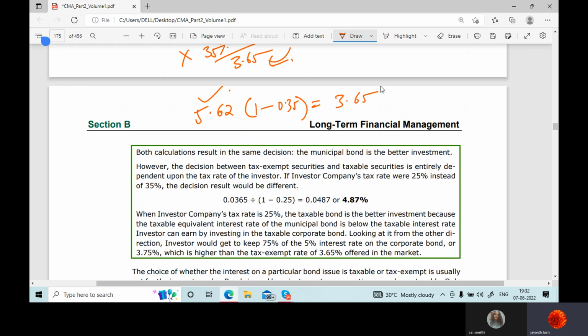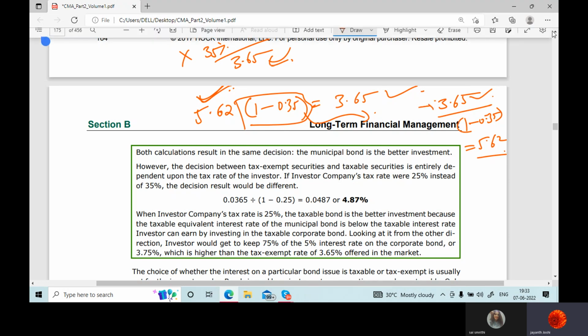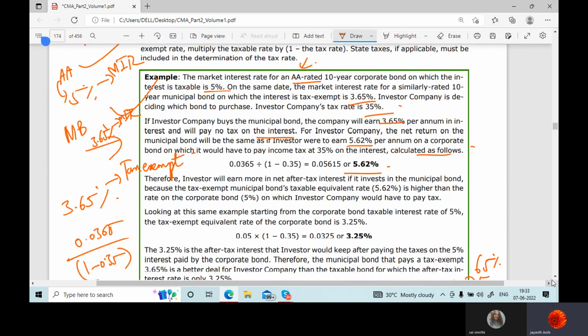If this is my income right now, or my returns, and I want to go to the previous figure, then 3.65 divided by 1 minus 0.35 would give me what? Correct or wrong? Yes, sir. Correct. If this comes here and divides, you get the same thing still. So that's the reason I got the pre-tax return. This is the post-tax return, but here there's no matter of tax. So here I get 3.65, but my actual returns would have been how much if tax had been deducted?